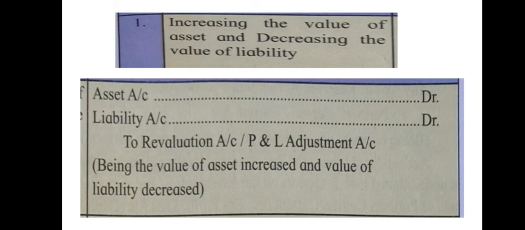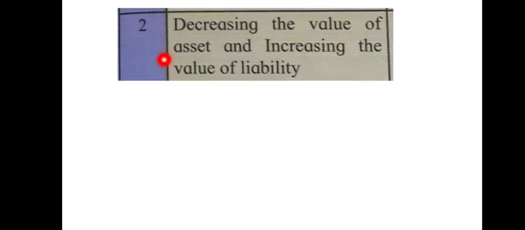So remember this, if the asset increases and value of liability decreases, it will be debited, crediting the profit and loss adjustment account.